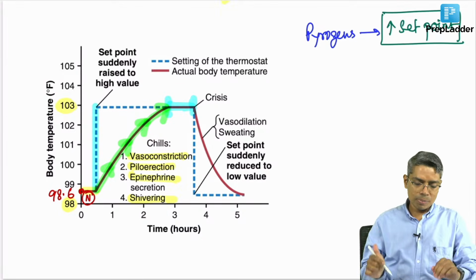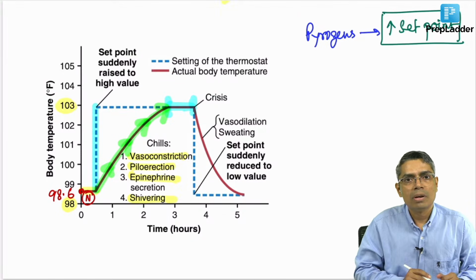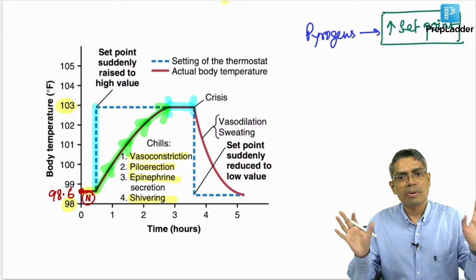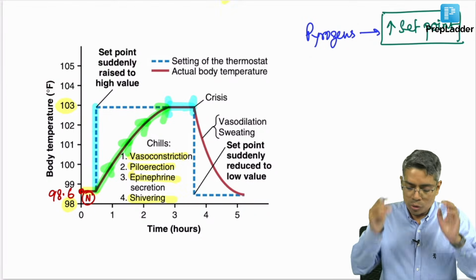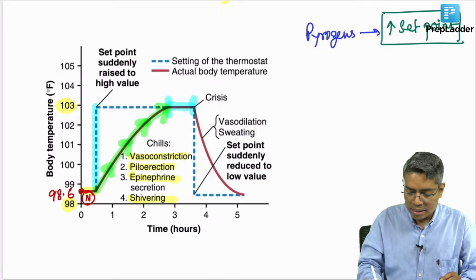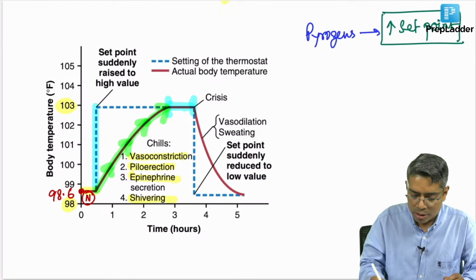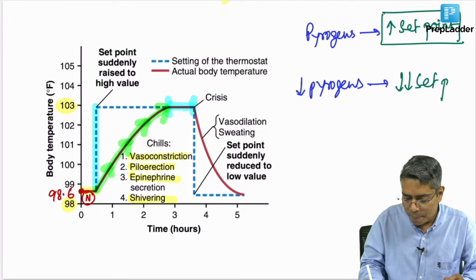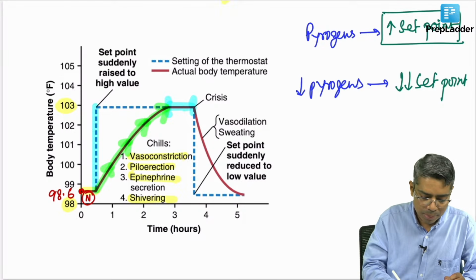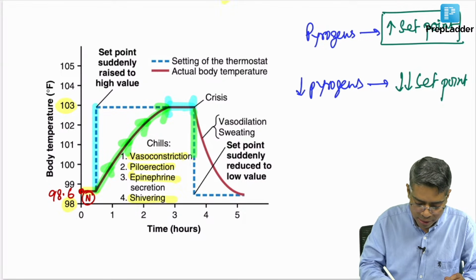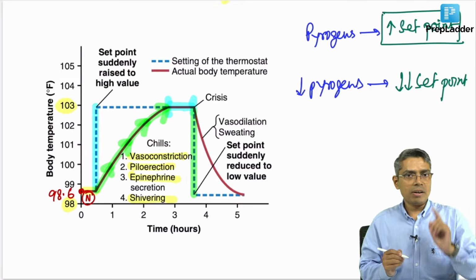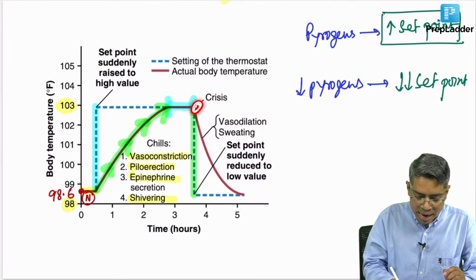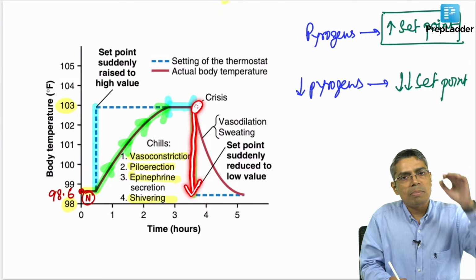Now, suppose you have given some paracetamol, or suppose these pyrogens are washed away from the blood, washed away from the hypothalamus. So, whenever the pyrogens are washed away, the set point will suddenly lower down. So, now suppose because of the drug effect, the pyrogens are lowered down. So, what will happen? Suddenly the set point will also decrease. Now, this is the part where the set point is showing sudden lowering down. Now, you think your body temperature is still at 103 degree Fahrenheit, but the hypothalamus has instructed that body temperature should be lowered down.